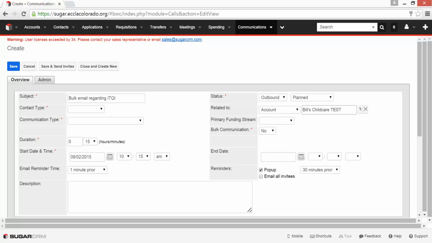It's really extremely important that you do this for the bulk emails. We need some provider to be linked to it. And fill out all the rest of the fields. This was outreach, general quality improvement, and yes, this was a bulk communication, also very important. We still have our duration set at least 15 minutes. So we go ahead and save this, and then the next step is very important.